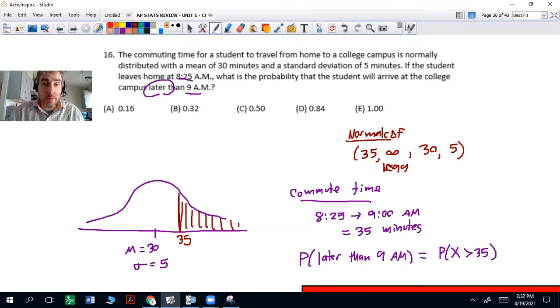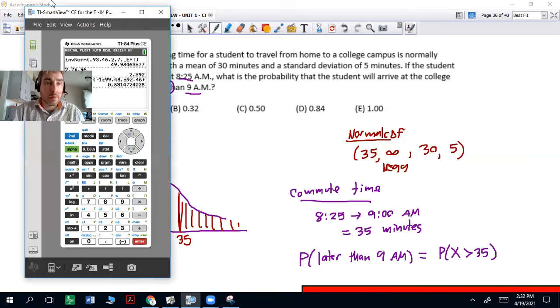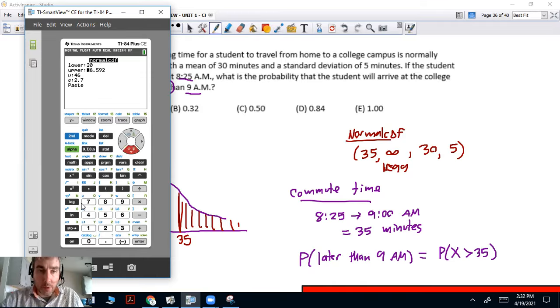So let's do that here real quick. Normal CDF. Get my face out of the way. Lower 35, upper 1E99. Remember, that's going to be your infinity, anything above that. And I put 30, that should be 35.